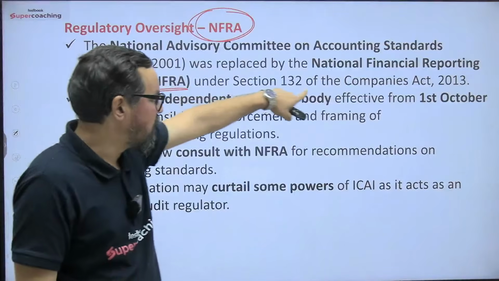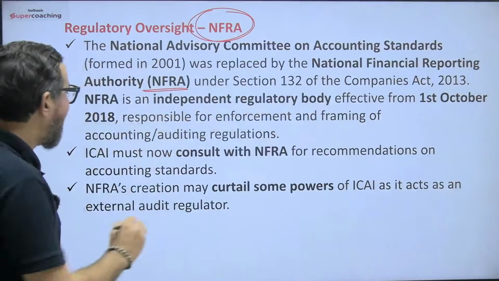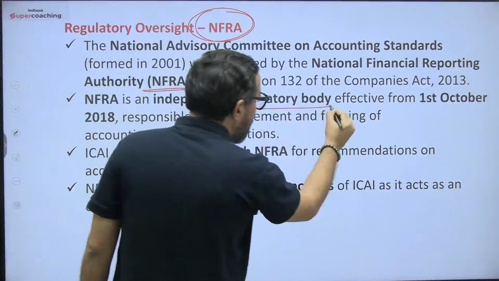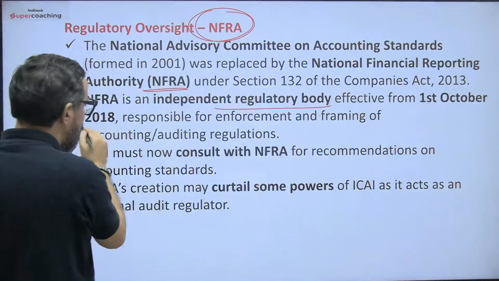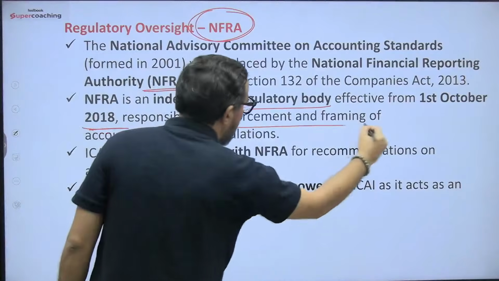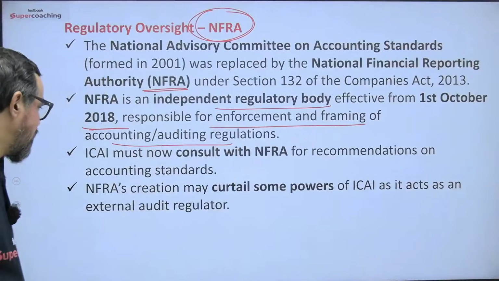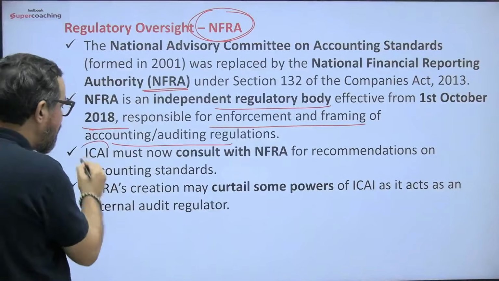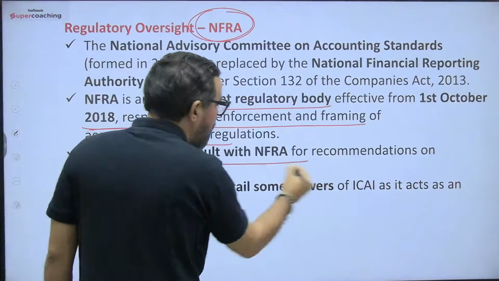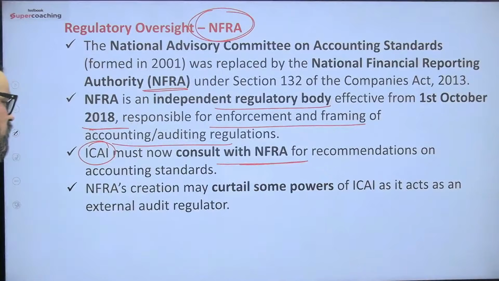Under Section 132 of the Companies Act 2013, NFRA is an independent regulatory body effective from October 1st, 2018, responsible for enforcement and framing of accounting and auditing regulations. ICAI must now consult with NFRA for recommendations on accounting standards.